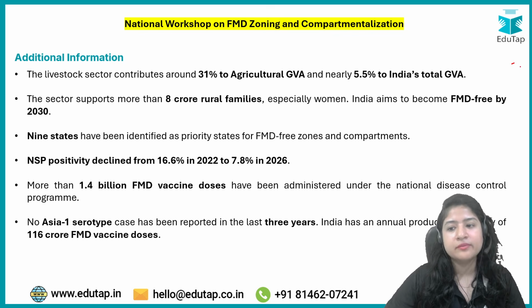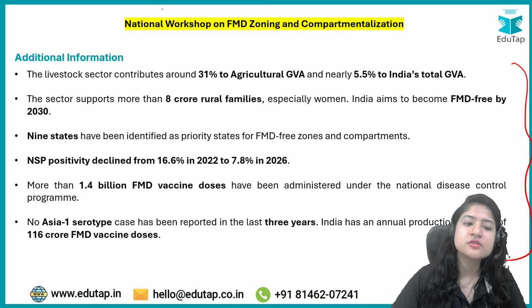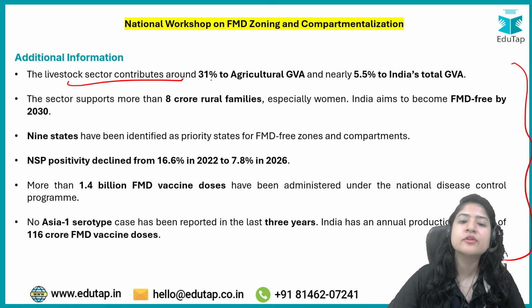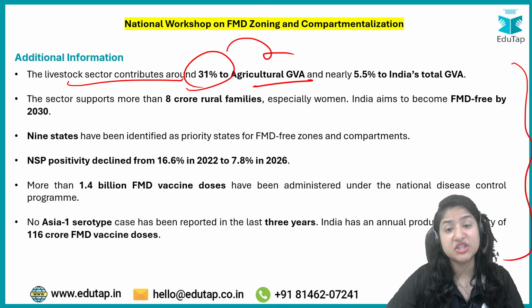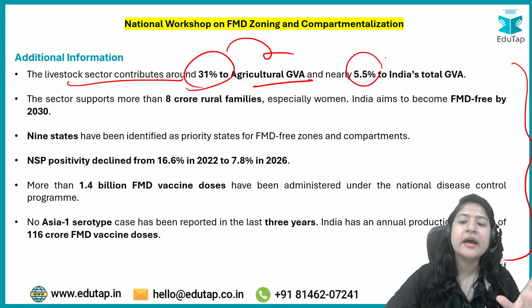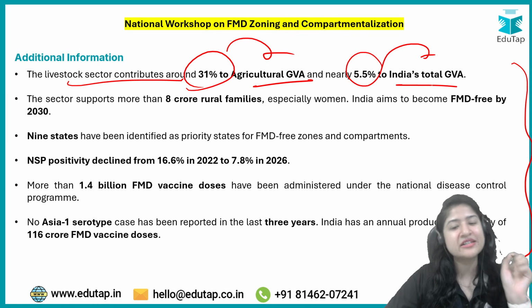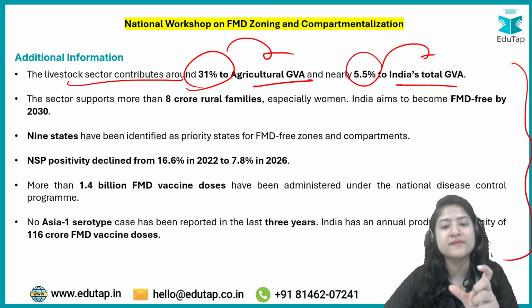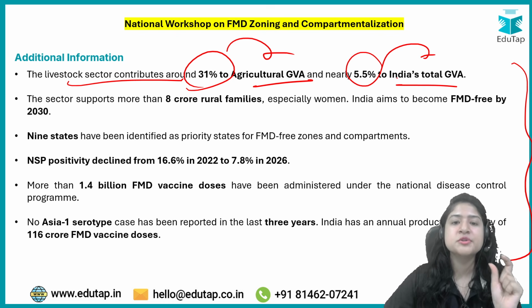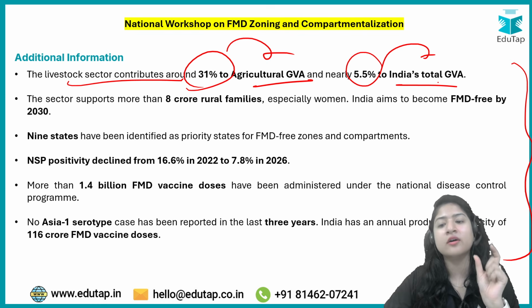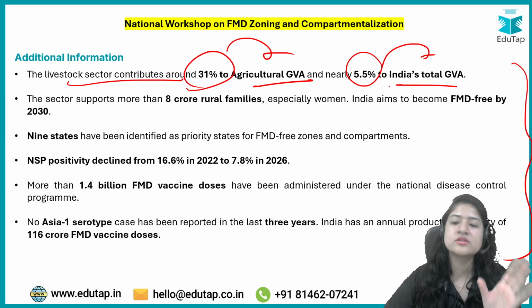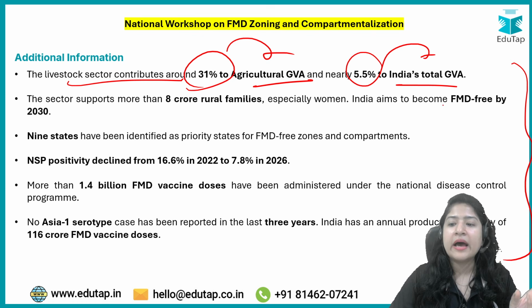ये इंपॉर्टेंट इन्फॉर्मेशन है, I would not recommend you to skip, इसको आप थोड़ा देख सकते हो. Livestock sector contributes around 31% to agriculture GVA. It's an important data point, and nearly 5.5% to India's total GVA, Gross Value Added. अगर सिर्फ एग्रीकल्चर GVA की बात करें, Gross Value Added, 31% contribution comes from the livestock sector, and of overall India's total GVA उसका 5.5%. ठीक है, and FMD free we want by 2030.